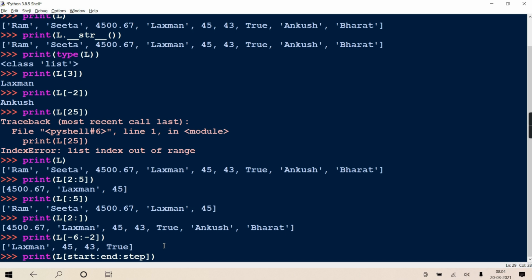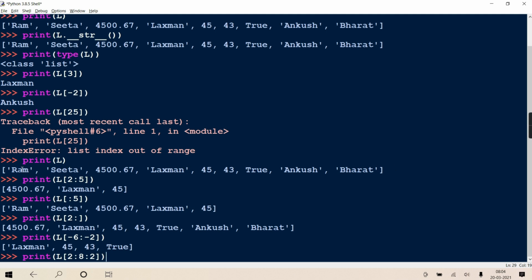It will start from the start index, and from there after every step gap, it will keep adding the step to the start, and return the elements, and obviously it will stop at end. End is exclusive. See here, if I give 2 colon 8 colon 2, it starts from 2 and stops at end at a gap of 2.